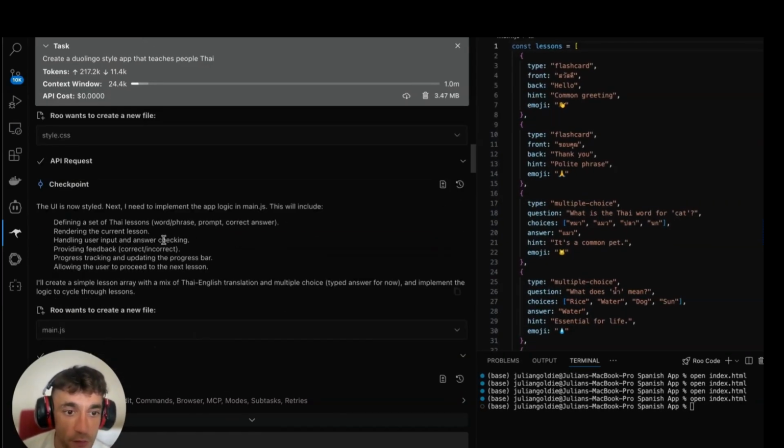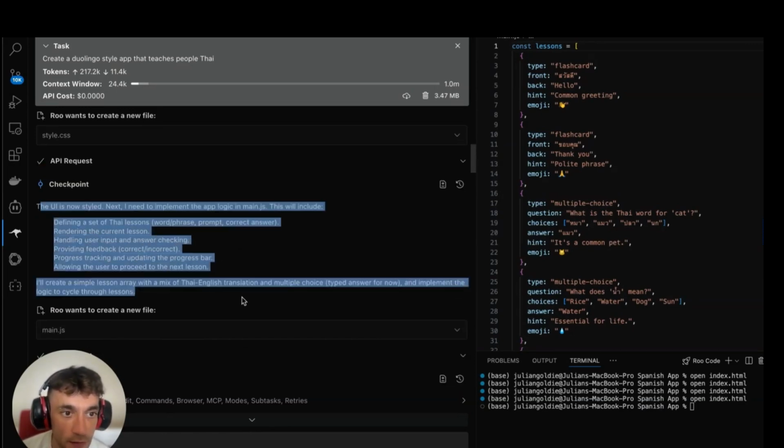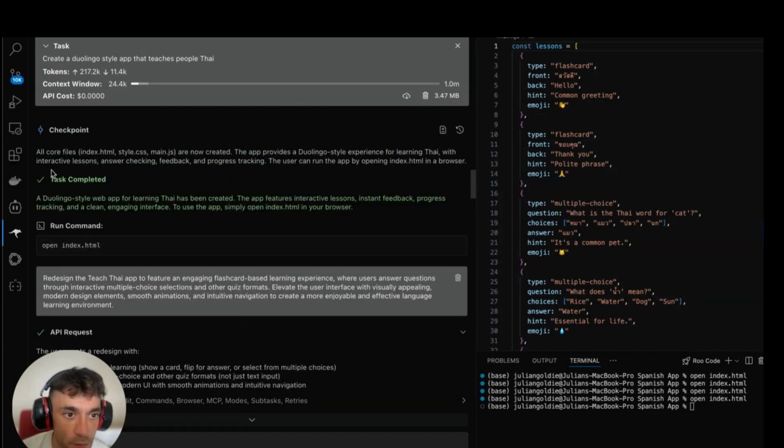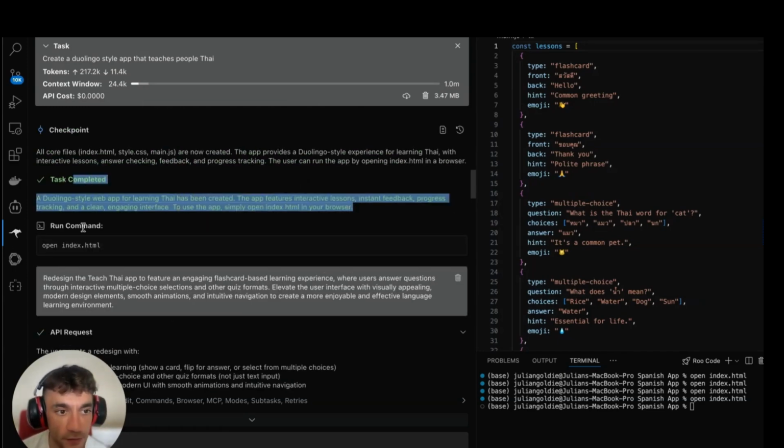It created that really quickly. It was impressive how quickly it did it. Then it styled the UI, as you can see, created the CSS, opened it up in the browser. So you'll see a nice little green box here. It's actually using Roo Code, which is an amazing extension.